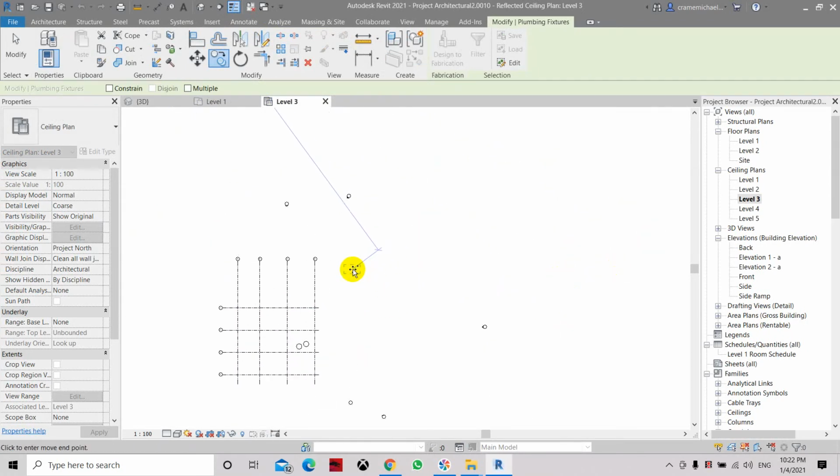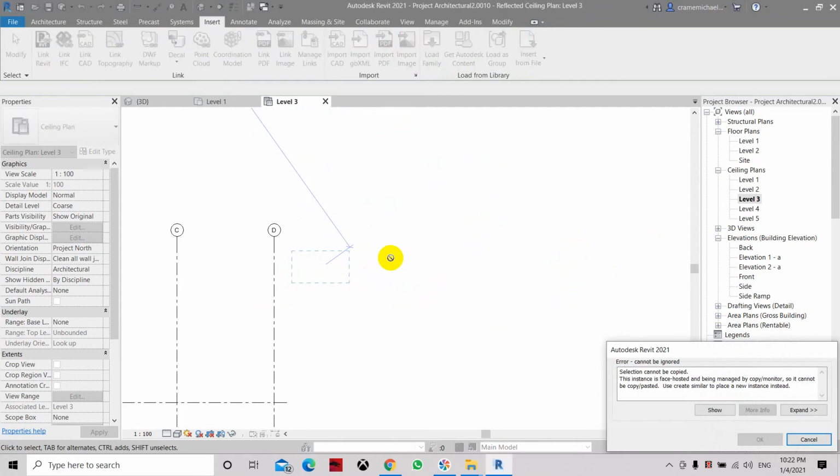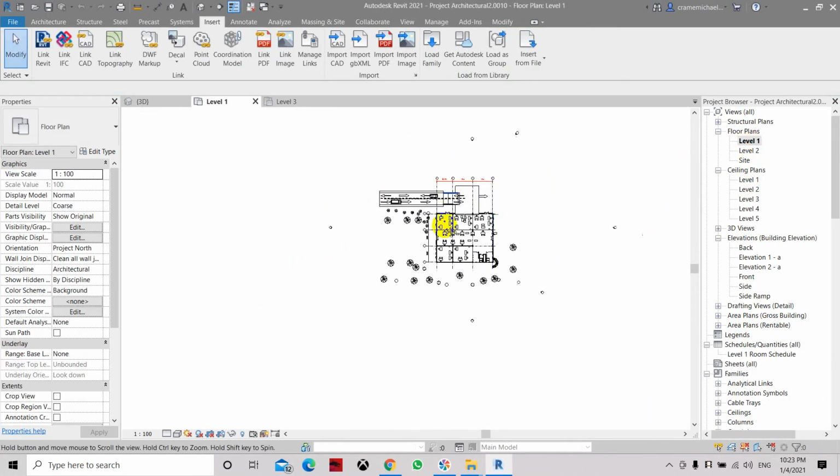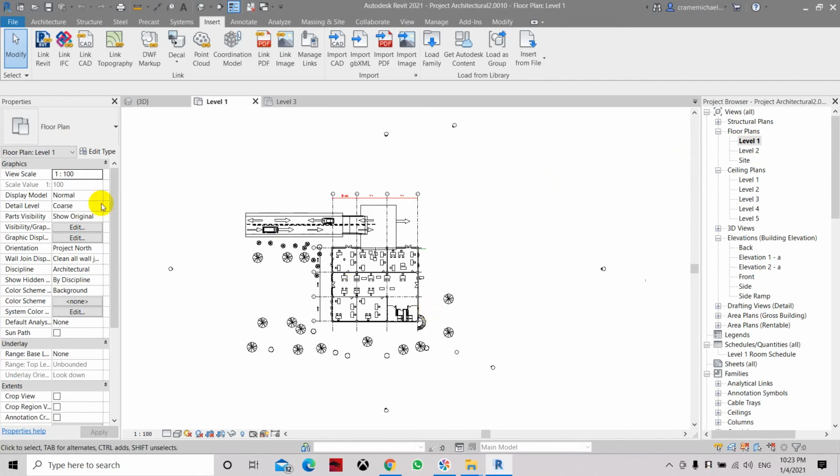Now we have automatically copied the files, and we can move them from this side to this position. Cannot be copied. Okay. Let's zoom extend so we can see where it is. Now we're looking at level 1, so let's go to the level 1 floor plan.